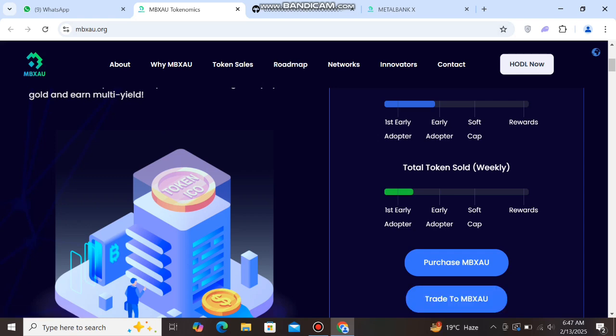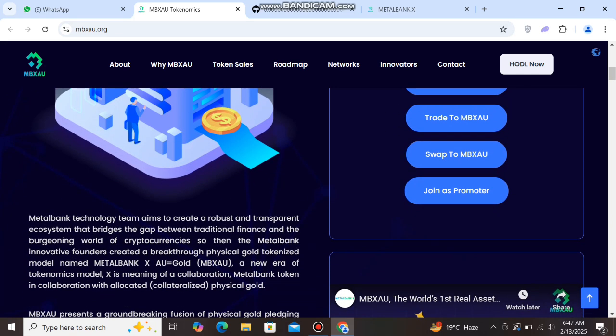And next, guys, you can see more details about this project. You can see the Metal Bank technology team aims to create a robust and transparent ecosystem that bridges the gap between traditional finance and the burgeoning world of cryptocurrencies. So then the Metal Bank's innovative founders created a breakthrough physical gold tokenized model named Metal Bank X. AU is equal to gold. MBXAU, a new era of tokenomics model. X means a collaboration. Metal Bank token in collaboration with allocated collateralized physical gold.